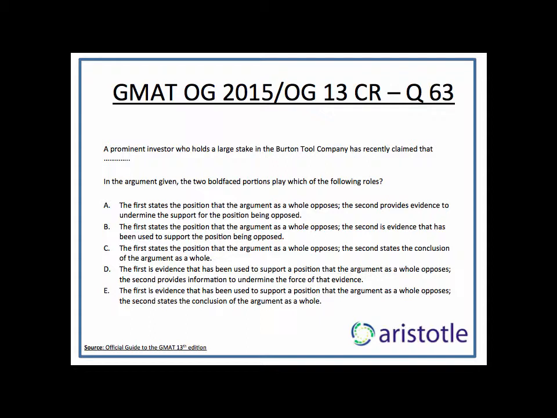I'll read the other two also now. D says, the first is evidence that has been used to support a position that the argument opposes. No, the first is the position that the argument opposes. So wrong. E says, the first is evidence that has been used to support a position. Again, the same thing as D, totally wrong. So you see, in a lot of the options, I did not even read the whole thing. I kept eliminating by reading the first part itself, like in D and E. So C gives us the perfect answer.